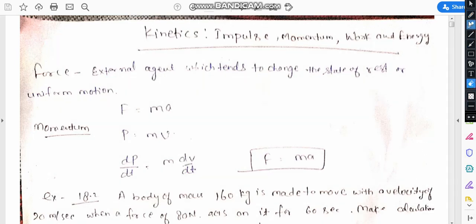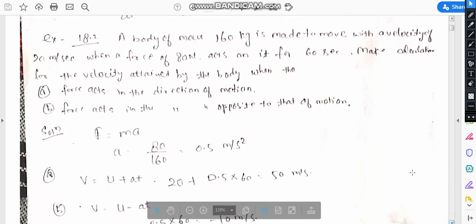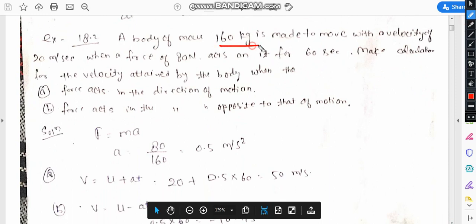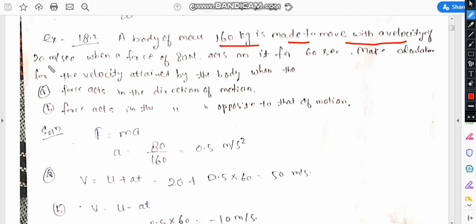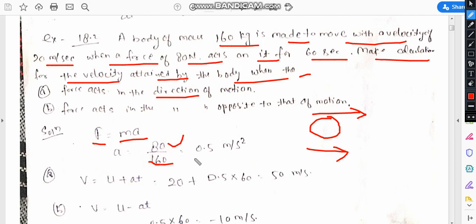Okay. So based on this topic, there is a problem: a body of mass 160 kg is made to move with a velocity of 20 meter per second when a force of 80 Newton acts on it for 60 seconds. Make calculation for the velocity attained by the body when the force acts in the direction of motion. Means if the body is moving in this direction and the force is acting in the same direction. So force is nothing but mass into acceleration. So here force is 80 Newton and mass is 160 kg. So by solving this equation, your acceleration is 0.5 meter per second square.